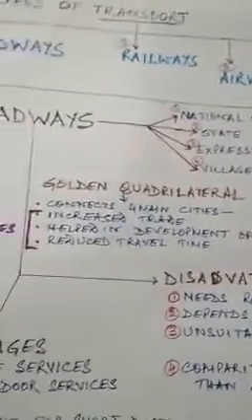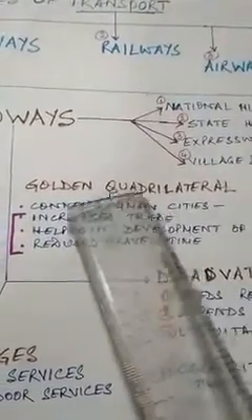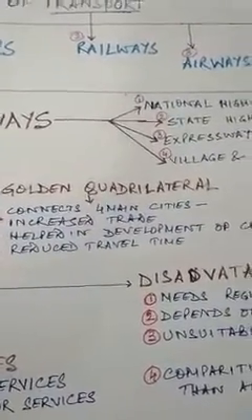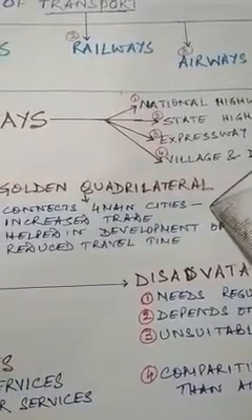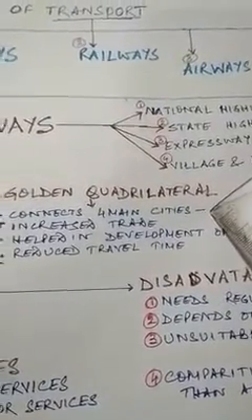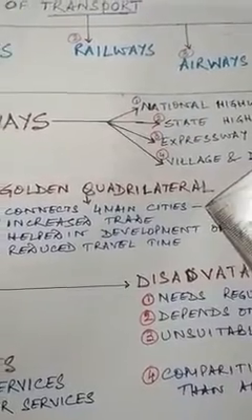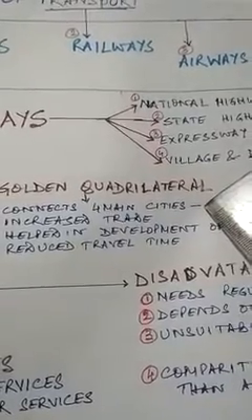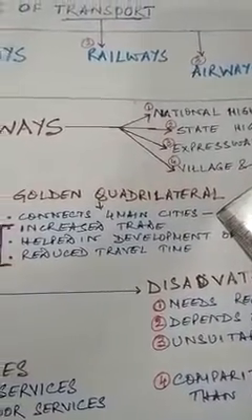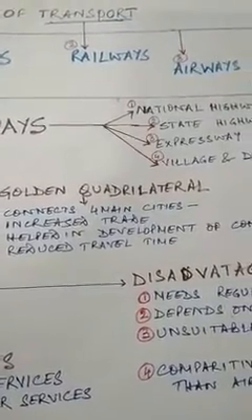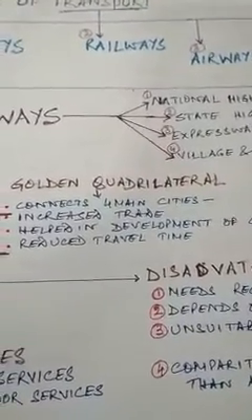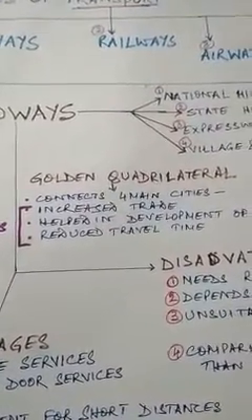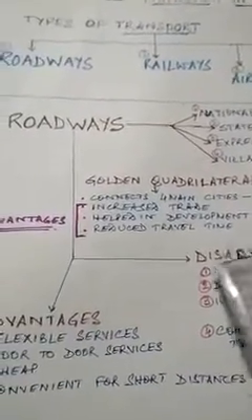Now, one important point about the roadways is, as the name tells you, the golden quadrilateral. Why is it quadrilateral? Because it connects 4 main cities, the 4 main metropolitan cities. Mumbai in the western side, Chennai in the southern side, Kolkata in the eastern side, and Delhi. The government has used a lot of money to construct the golden quadrilateral because there are certain advantages. 3 advantages are given over here.